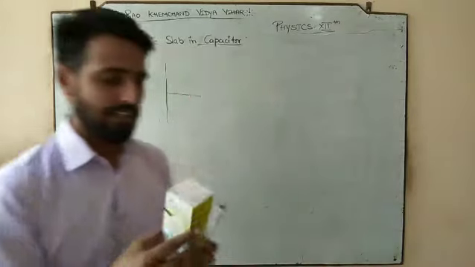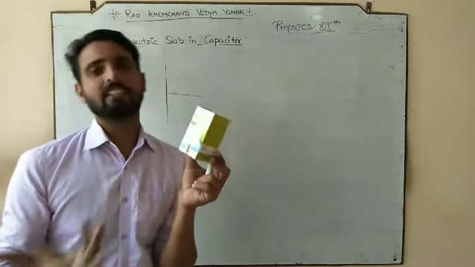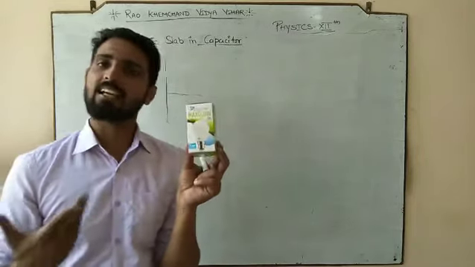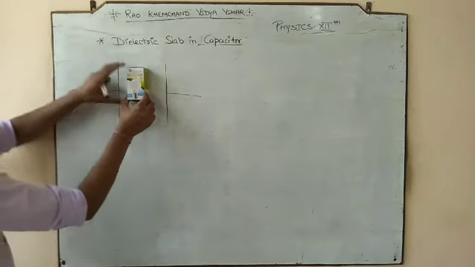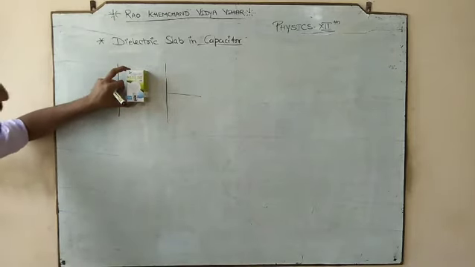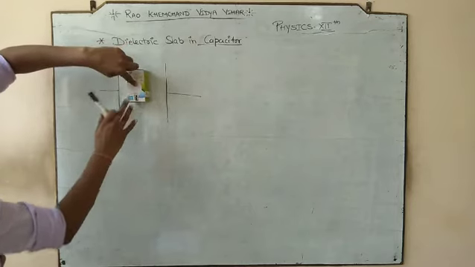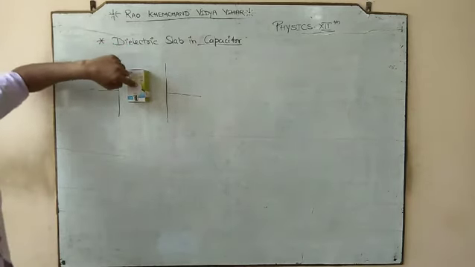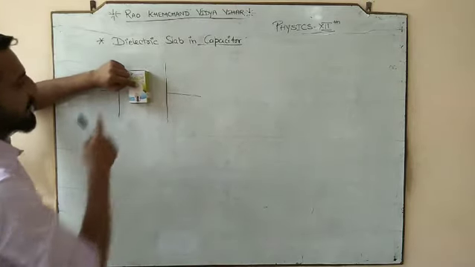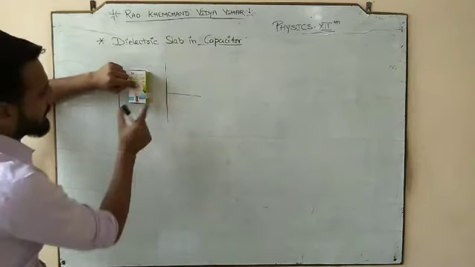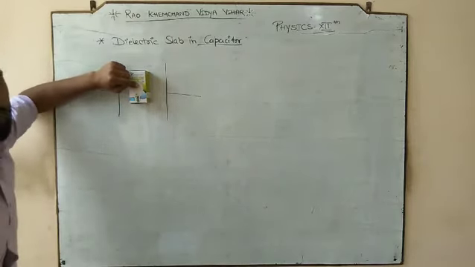So in the same manner, let's suppose this is the dielectric slab. It is made up of glass or any insulator का बना हो सकता है जिसका अपना एक relative permittivity होगा. We are going to insert it in between the plates like this. हम लोग प्लेट के बीच में इस तरीके से रखने वाले हैं. So this is the dielectric slab that we are going to have. By inserting this, what is happening there? We have the two plates, and in between plates we have a medium, but this medium is not covering the complete space. ये medium पूरे space को fill नहीं कर रहा है.